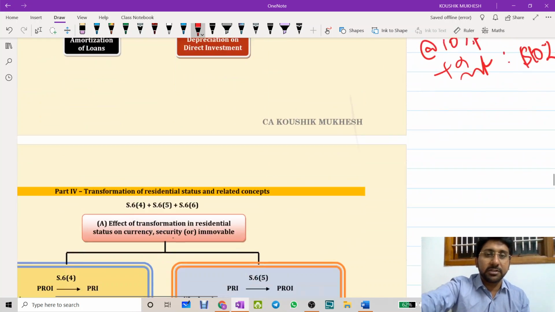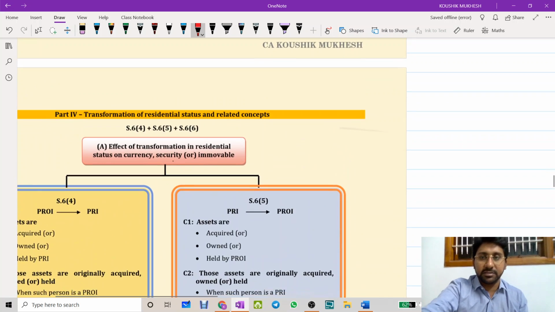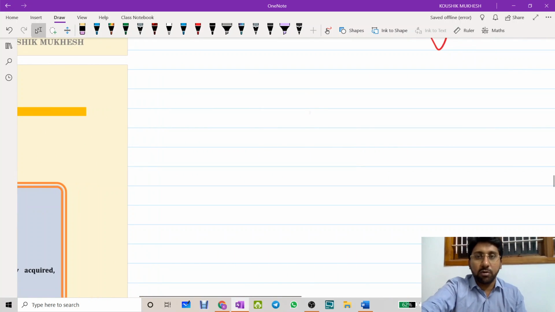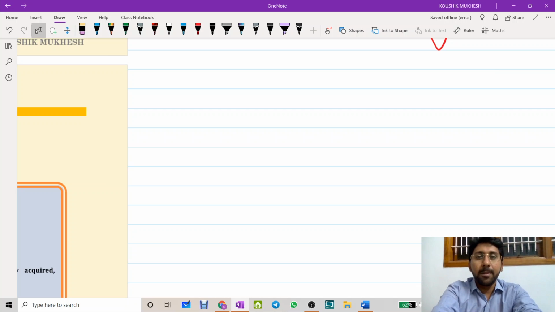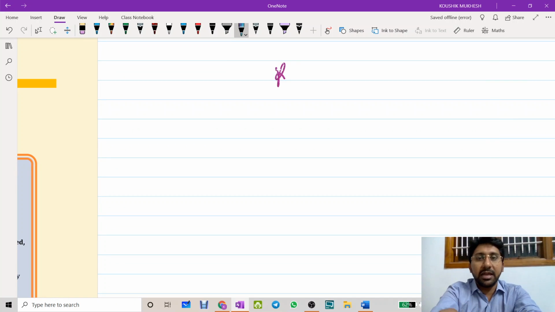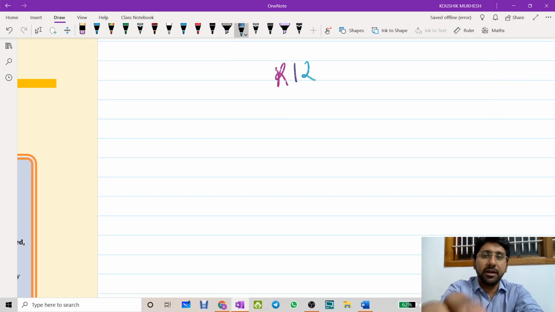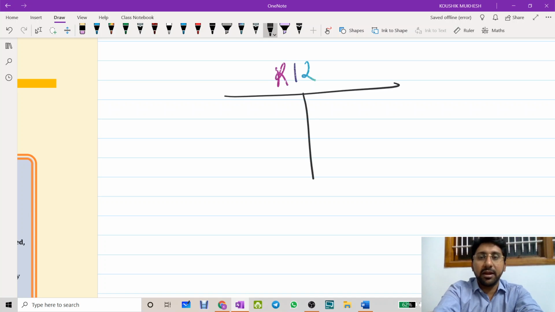This is depreciation on direct investments. So let's try to understand what this is. Same concept now on the assets side. There is a company called Reliance India Limited. This Reliance India Limited has made a direct equity investment in a company called Microsoft of USA.